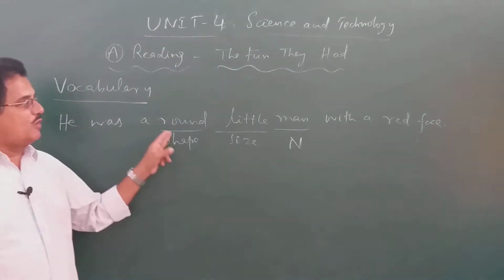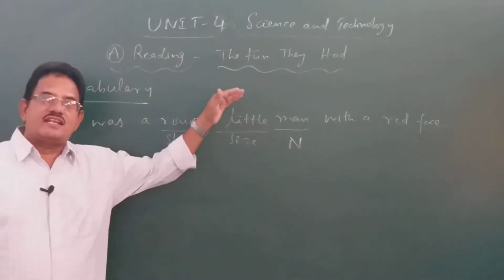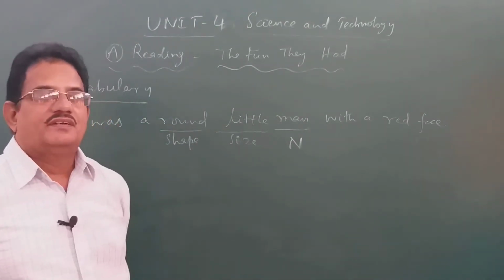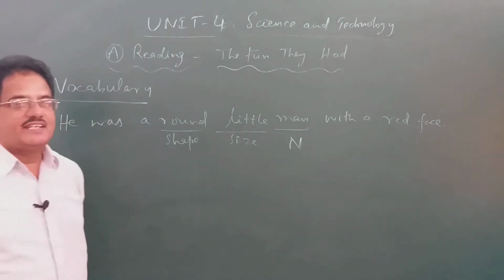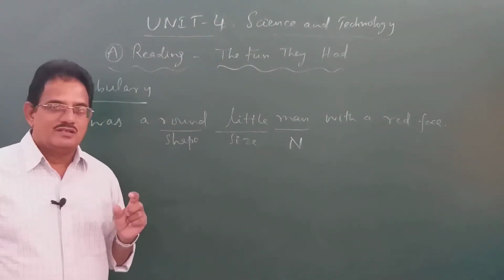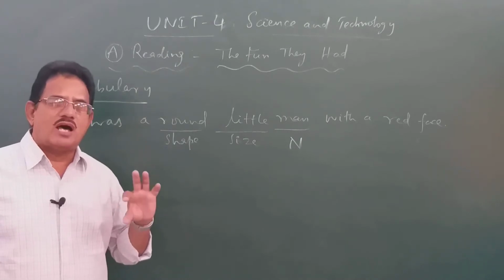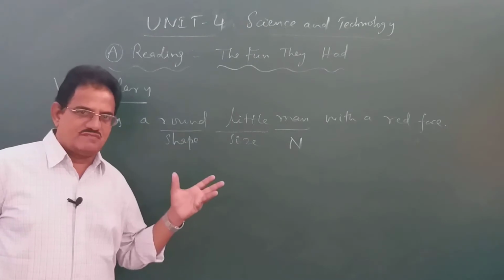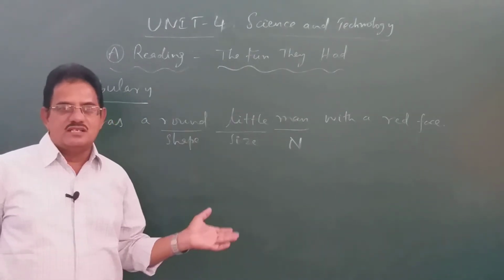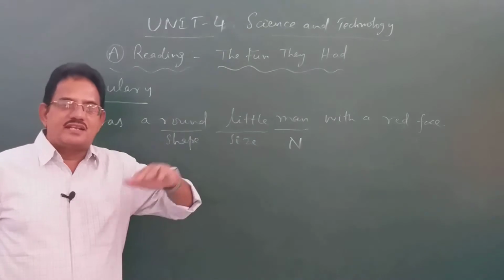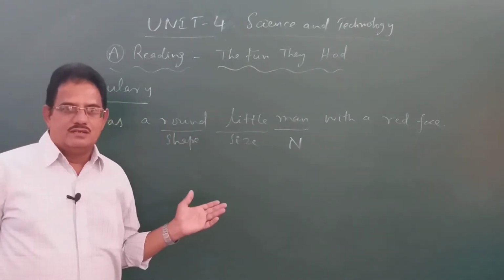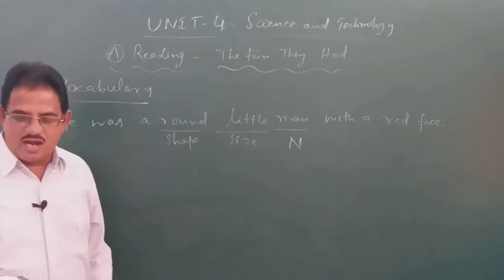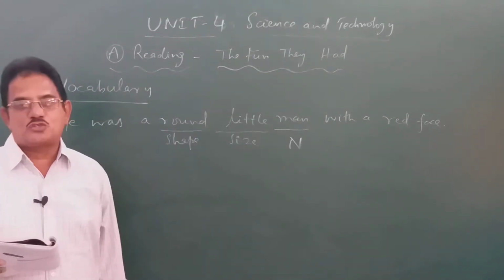Okay, why should we write round little man? Why can't we write little round man? The simple reason is little round means what? Small round. We cannot say that small round, big round here. We are talking about the shape of the man first and then his size. So, round little man, not little round man. It cannot be used in that context, in that order. You must use a proper order of adjectives to explain or to qualify the nouns there.